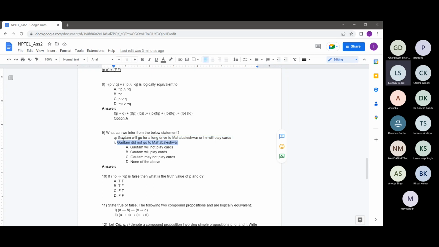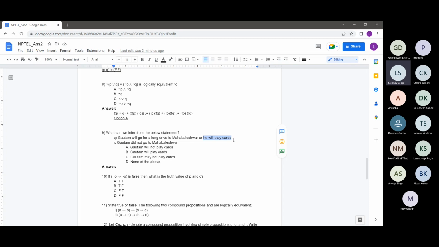So at least one of these statements will have to be true: either Gautam will go for a long drive to Mahabaleshwar or he will play cards. One of these has to be true. And we're also given that Gautam did not go to Mahabaleshwar. So the statement "Gautam will go for a long drive to Mahabaleshwar" turns out to be false. Since at least one of these two statements should have been true, we can say that Gautam will play cards.